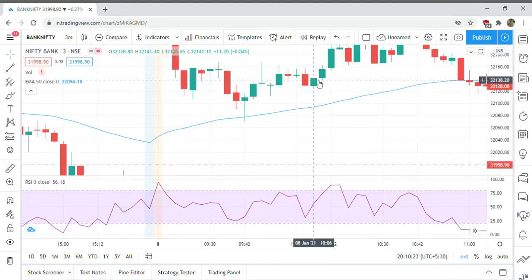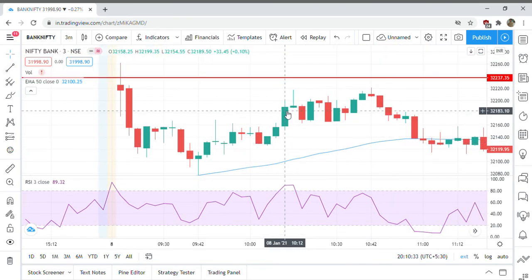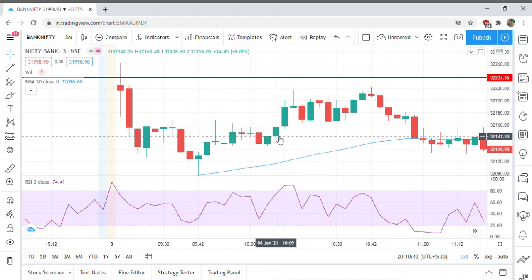This is a green candle, followed by another green candle. Here our criteria is not matching, but look at this candle. This is 89. The RSI is above 80. So we can take an entry here, and our stop loss would be here.